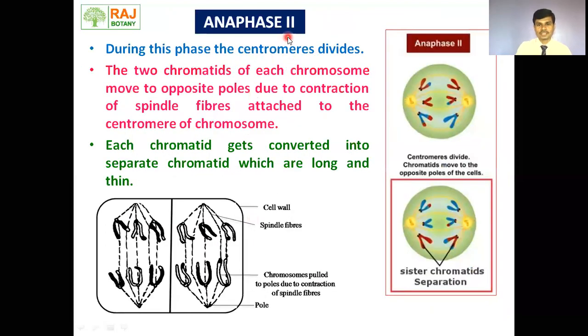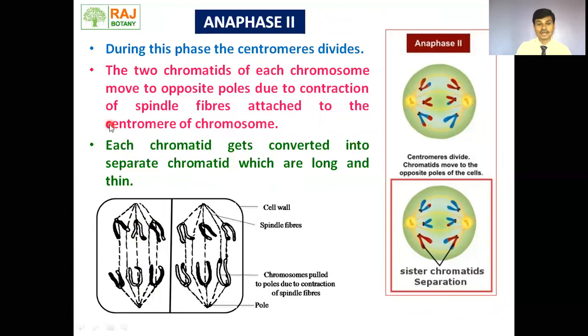Let's see the anaphase second. During this phase, the centromere divides. Okay, remember anaphase first and anaphase second. Big difference. In anaphase first, no centromere divides. In anaphase second, the centromere divides. The two chromatids of each chromosome move to the opposite poles. Here we can see chromatids are moved toward the opposite poles.